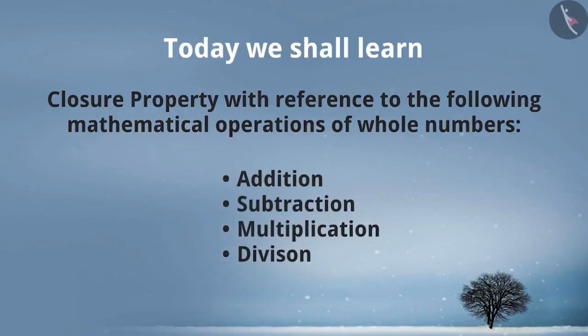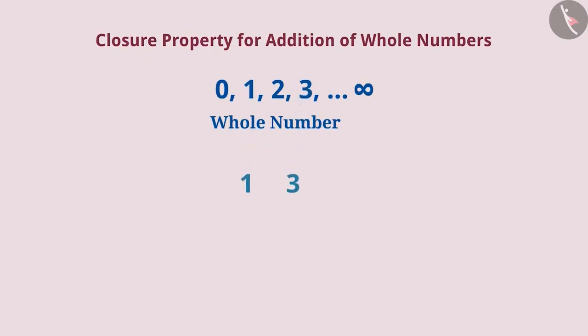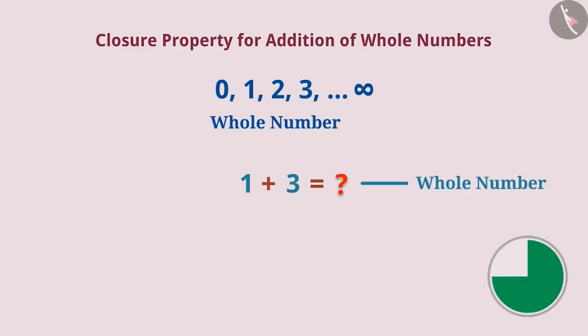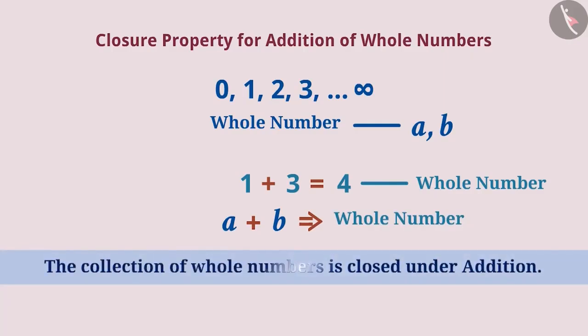We already know that all the numbers from 0 to infinity are called whole numbers. If you are asked to take any two whole numbers from a collection of whole numbers and add them, will the result be a whole number? Think about it. Yes, we can say that the sum of any two whole numbers, A and B, is always a whole number. That is, the collection of whole numbers is closed under addition.